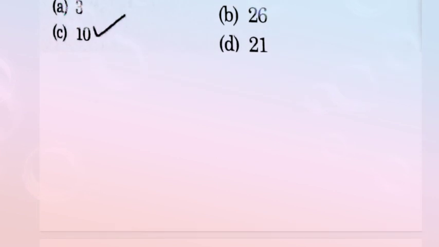Now come to the solution of this question, and this is a very simple question. Here we count: first is the printf keyword, second is the parenthesis, and third is the enclosed quotes, which is your third token. Fourth is the comma, fifth is i, sixth is the comma, seventh is the ampersand, eighth is i, and ninth is the closing parenthesis, tenth is the semicolon. So the total number of tokens in the C statement is 10. So option C is your correct answer. Now come to the next question.